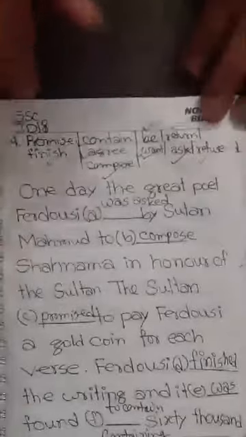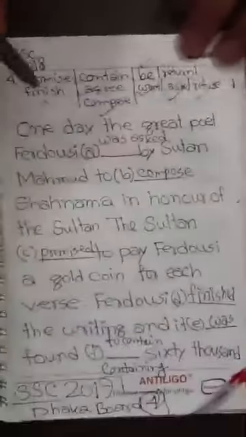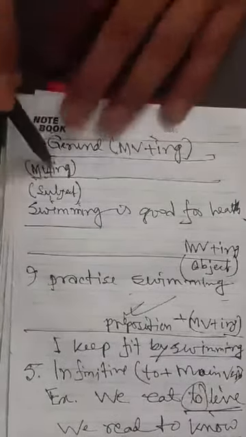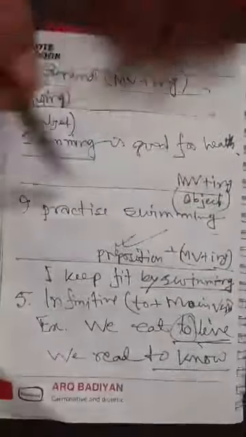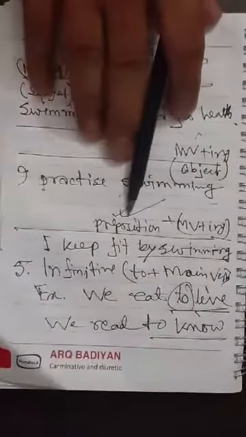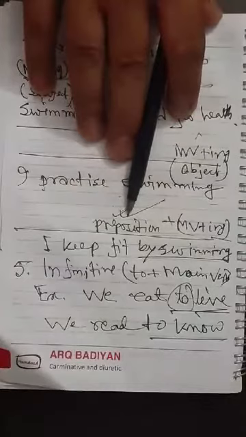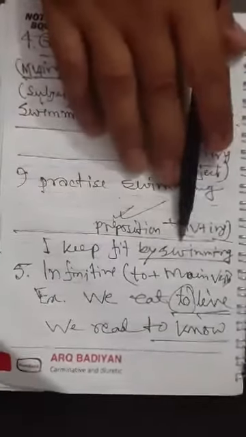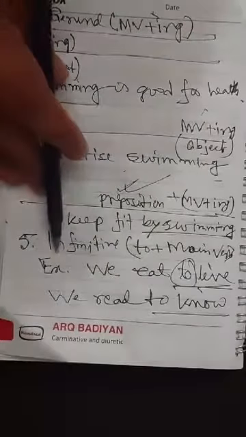And another non-finite verb is what? Gerund. Main verb plus ing, when it is in the subject, is a gerund, like swimming is good for health. When it is an object, main verb plus ing is also a gerund: I practice swimming. When it is beside a preposition, except to, with some exceptions: I keep fit by swimming, by gerund, verb plus ing. Okay, it is a gerund.